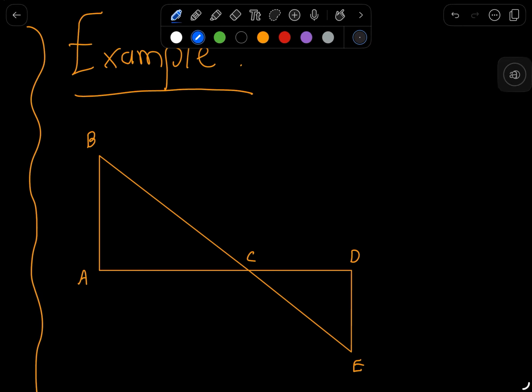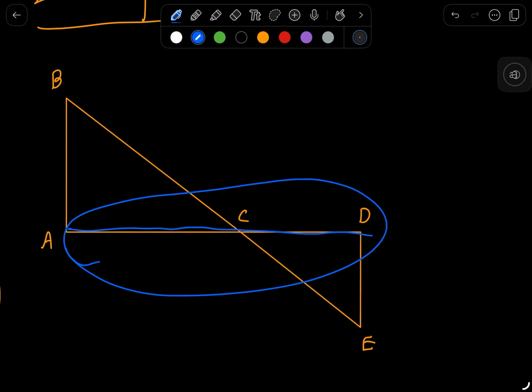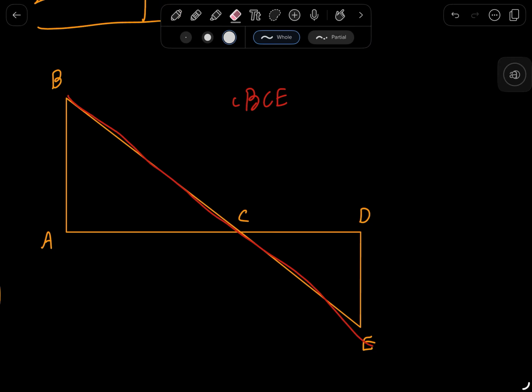I told you that if anything looks like a straight line, it probably is. So in this case, angle ACD is definitely a straight angle because it looks like a straight line. Similar logic: angle BCE here is also a straight angle because it looks like a straight line.